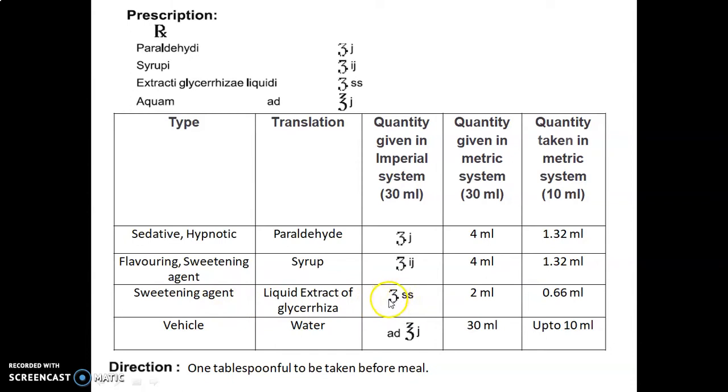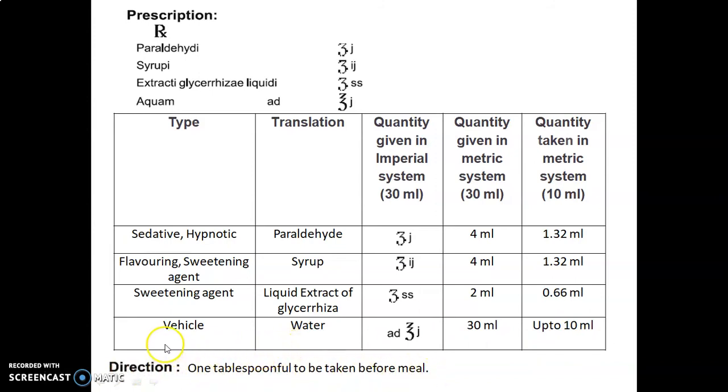So 4 divided by 2 gives 2 ml, and for quantity taken, multiplying this 2 ml with 0.33 gives 0.66 ml. Water, used as a vehicle, add ounce J, where ounce stands for 30, so 30 into 1, that is 30 ml. Quantity taken is up to 10 ml. The direction is one tablespoonful to be taken before meal.